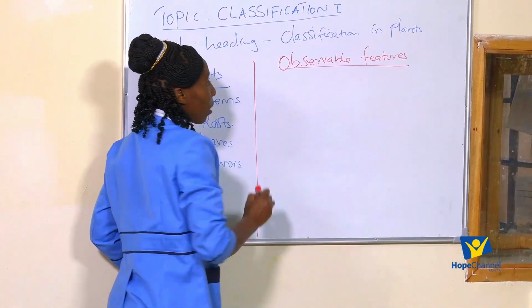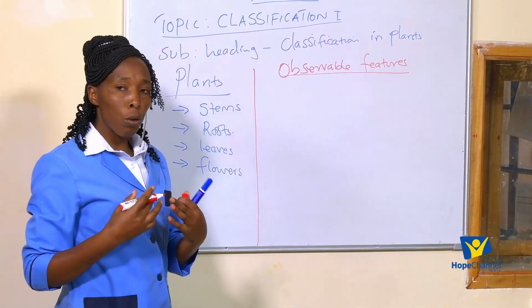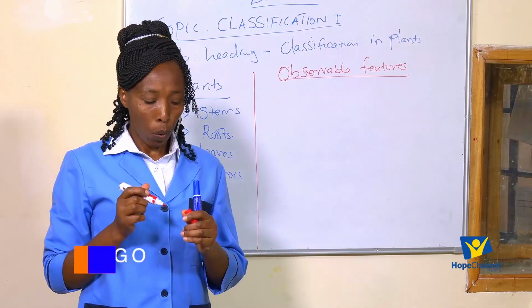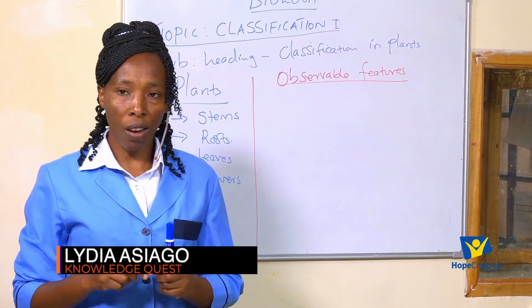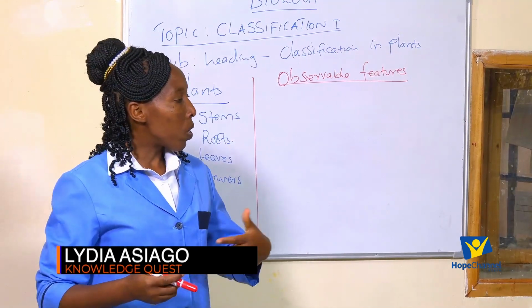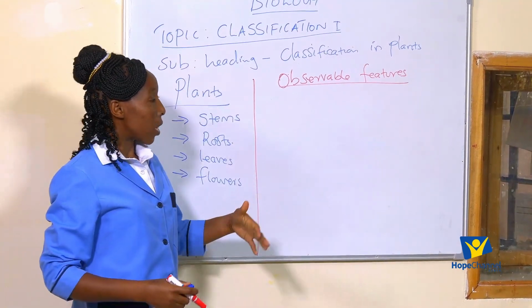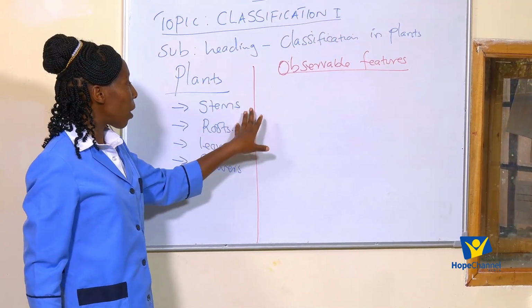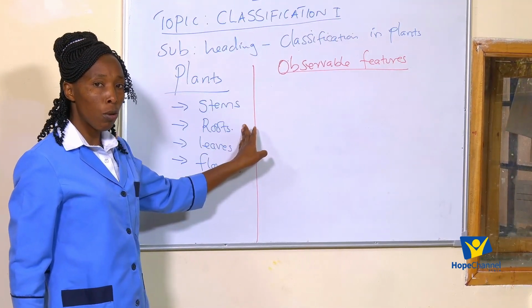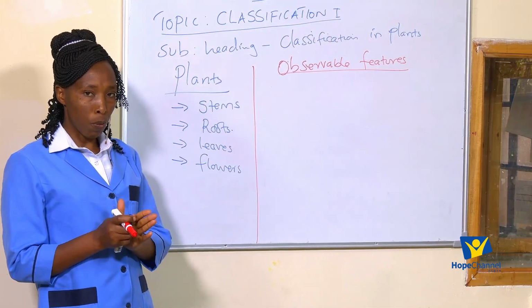Okay, student, I've said that for you to classify plants, we must work on observable features. Now, which are these features that are observable, that we can see, and we put different plants into similar groups?